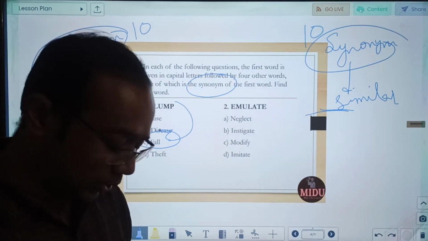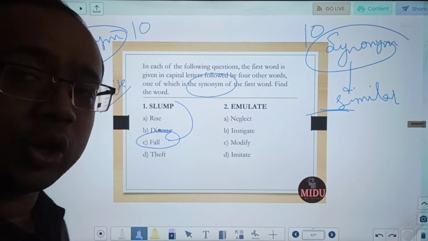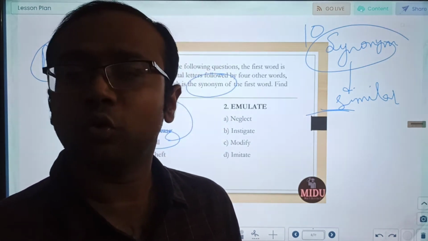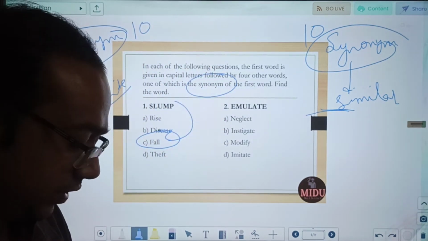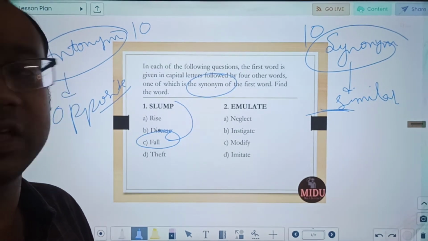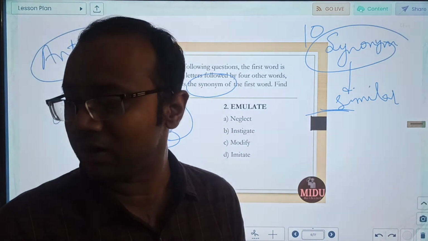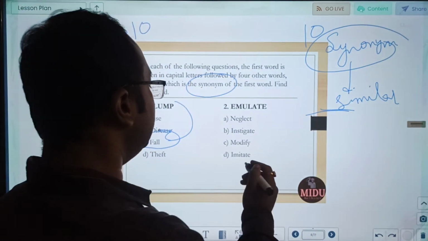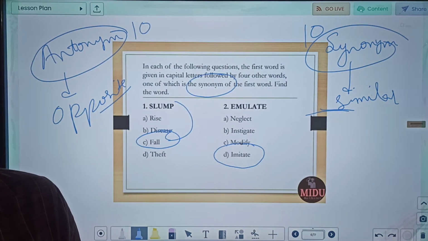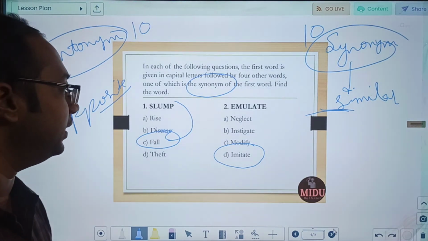Next word, emulate. So emulate means to match or to surpass a person or achievement. So when you are matching or surpassing a person's achievement, typically by imitating. Okay, so it is not by your skills, you are imitating someone's success and doing that. So the nearest synonym to emulate will be imitate. That was our word number 2. Let us move to the next word, word number 3 for synonyms.